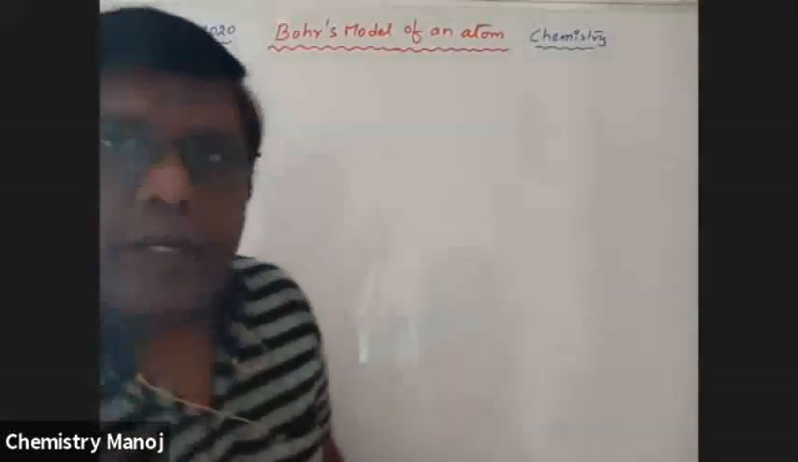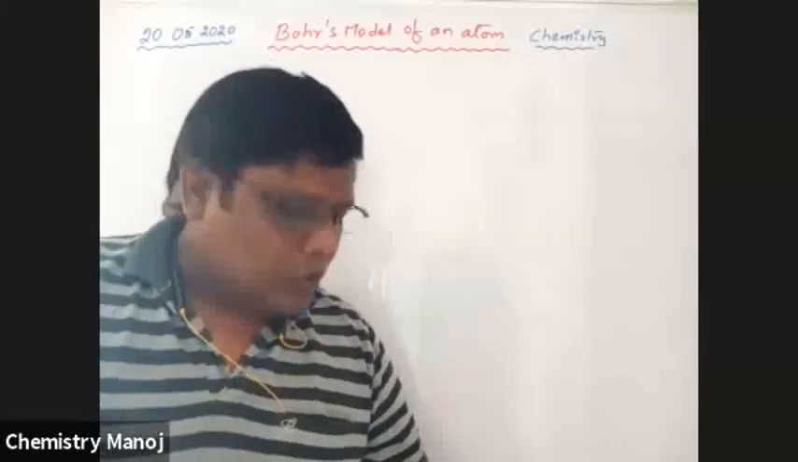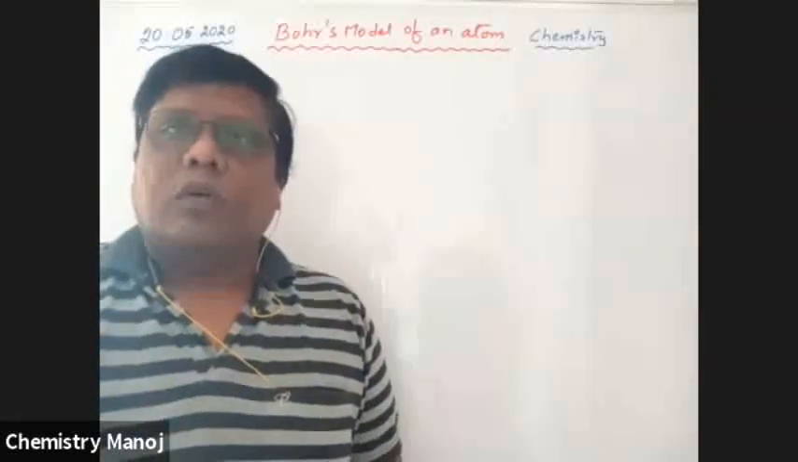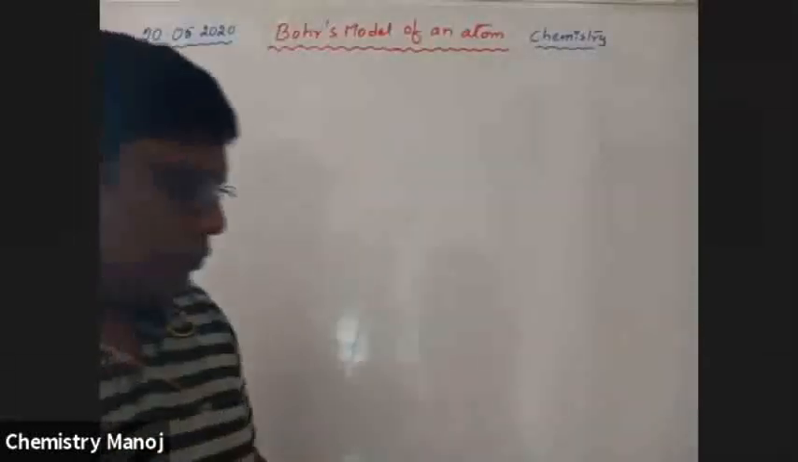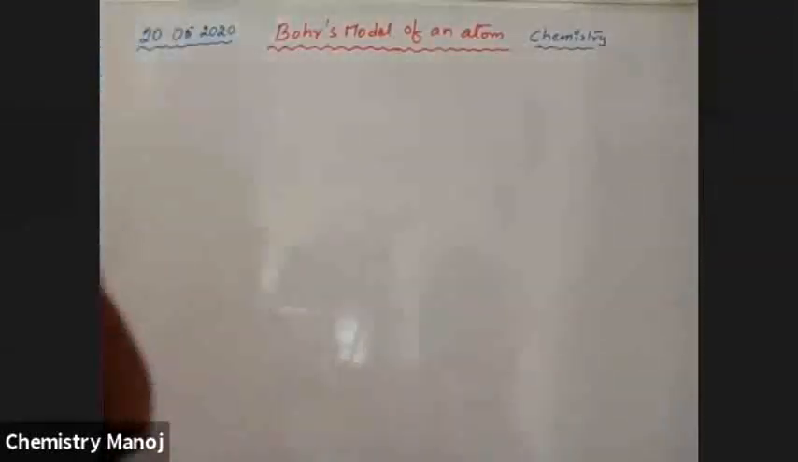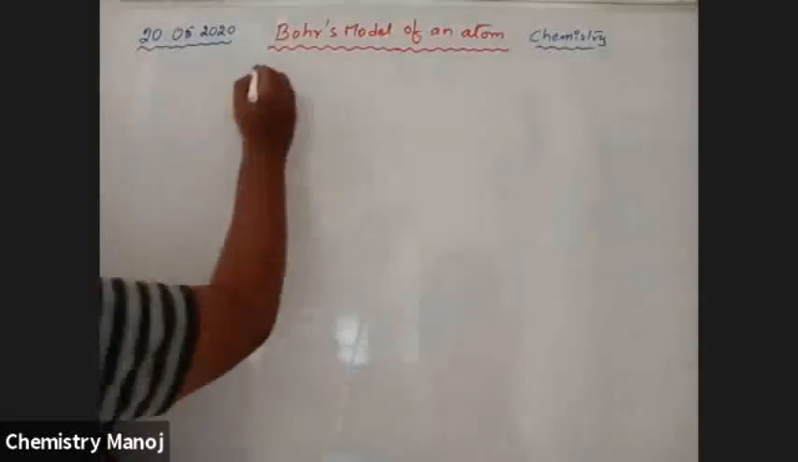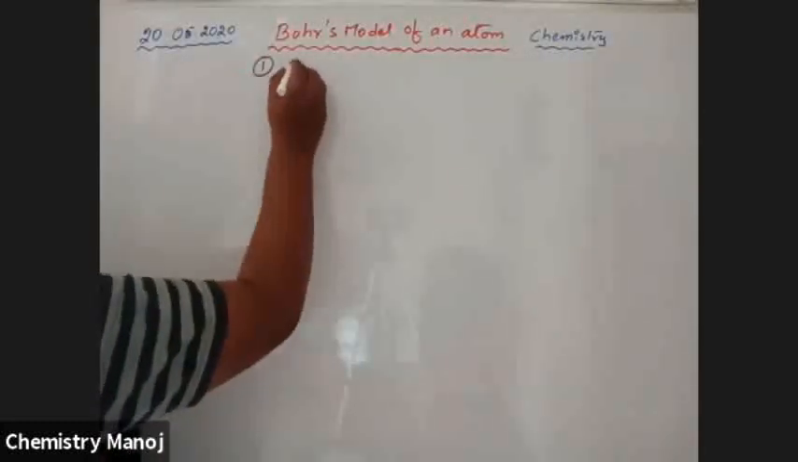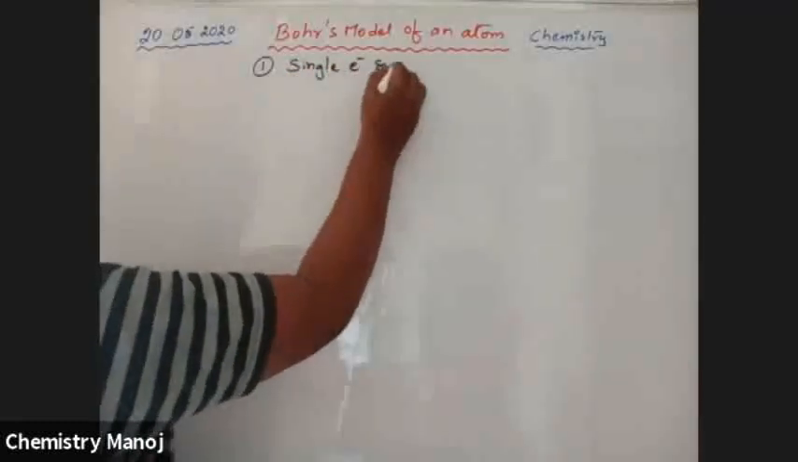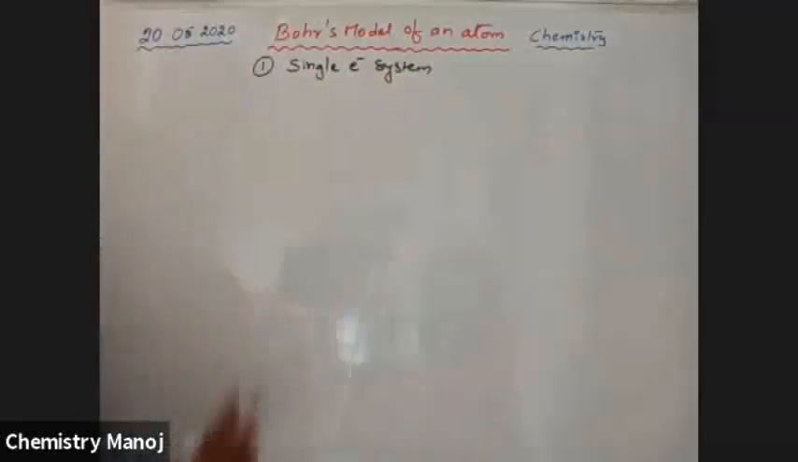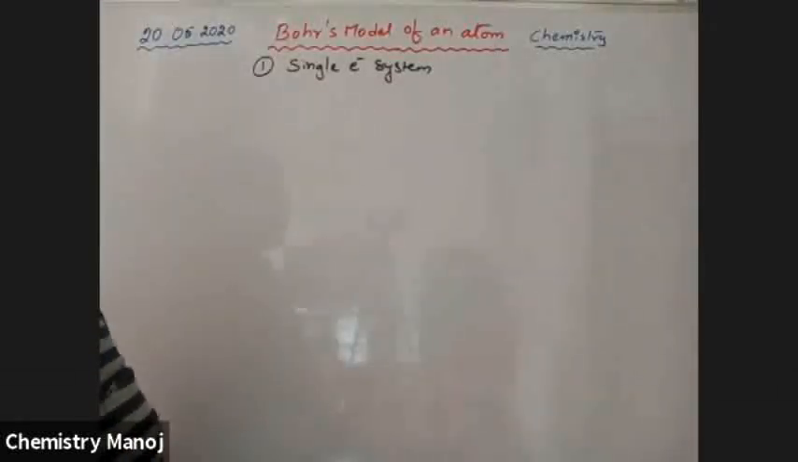Bohr's model of an atom. Bohr's atomic model, or Bohr's model of an atom. So this Bohr's model of an atom is applicable to a single electron system. It is applicable only for a single electron system.